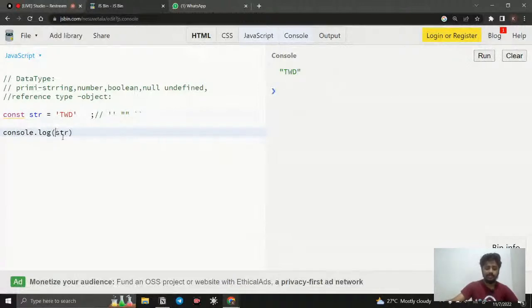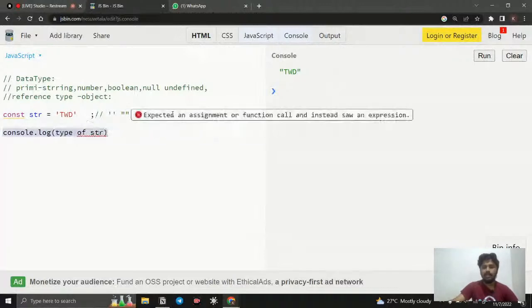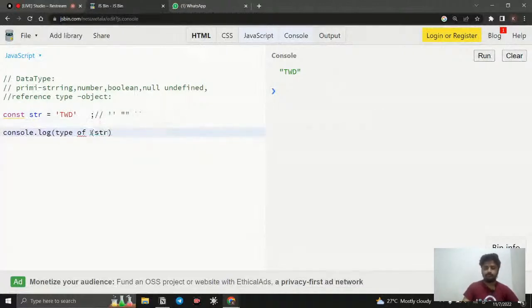Instead of that, we can use the typeof method. The typeof method returns the type that the value belongs to, meaning which data type it belongs to. So you can use this typeof method.